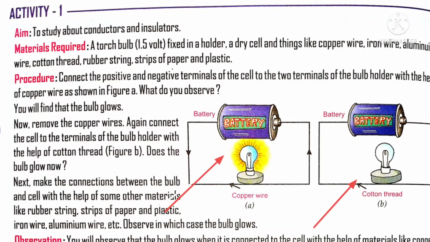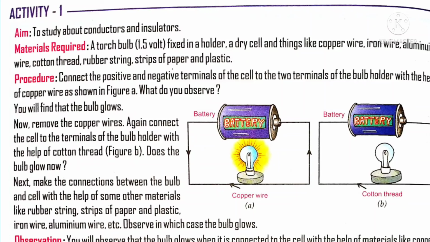But the bulb which is connected with copper wire glows. In the second case, the bulb will not glow because the battery and bulb are connected with cotton thread, which is an insulator. Through an insulator, electricity will not flow, so the bulb did not glow. But in the first case, the copper wire is a good conductor. Electricity flows from the battery through the circuit towards the bulb. That is the reason the bulb glows.